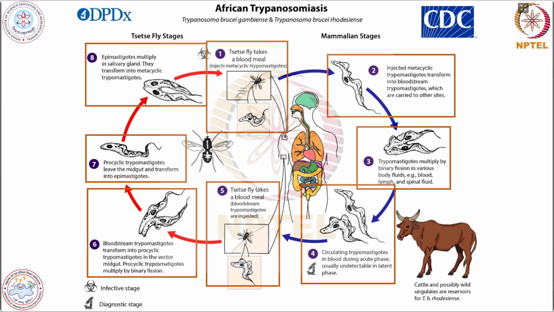And again, if we see the life cycle of African trypanosomiasis, it also has two stages. The first is the mammalian stage, and the other one is the tsetse fly stage. It will complete its life cycle in two different hosts. Like previously, we have seen with Plasmodium, it completes the life cycle inside two hosts, that is mosquito and human. Here, in place of the mosquito, the tsetse fly is involved.